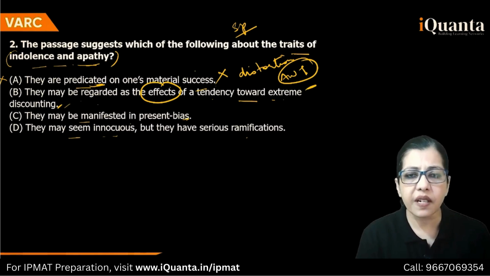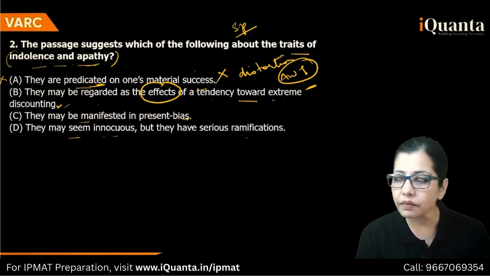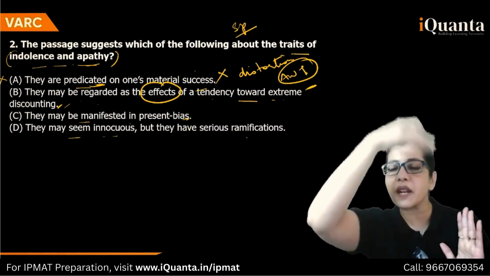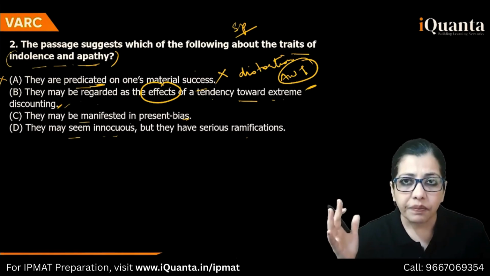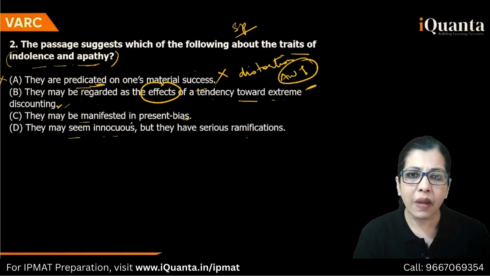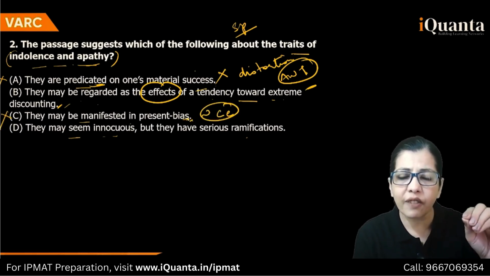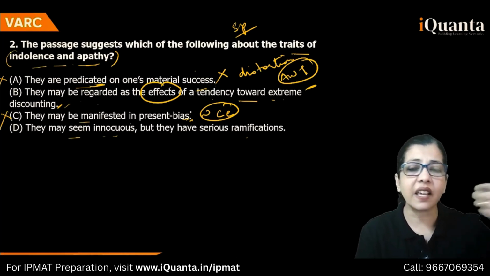They may be manifested in present bias. Because of present bias, these two get manifested later. So they may be manifested in present bias, wrong, cause and effect reversed. Eliminated. You'll be able to spot this one if you understand the technique that I gave you while I was reading it.